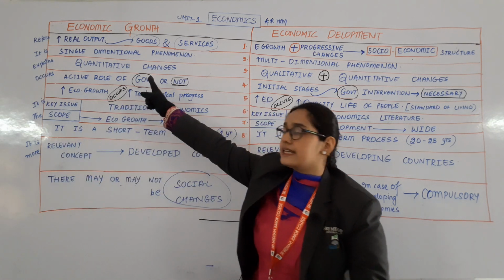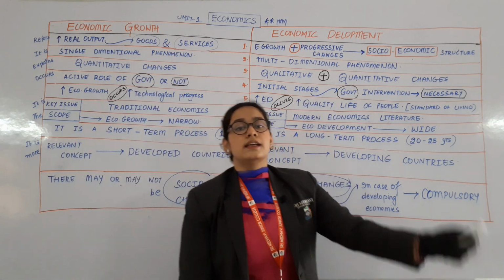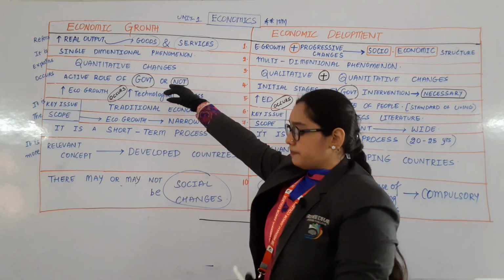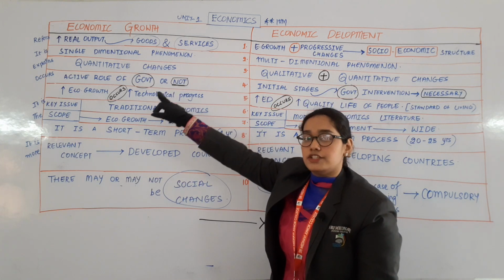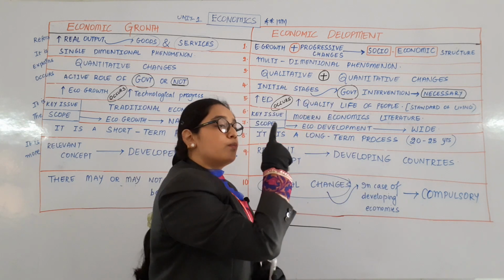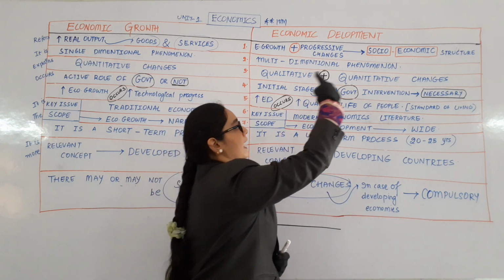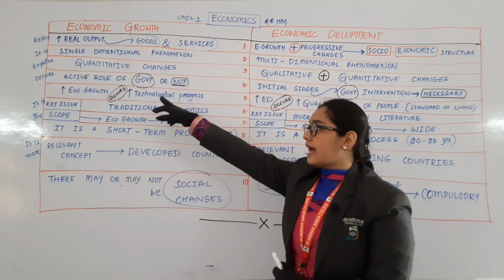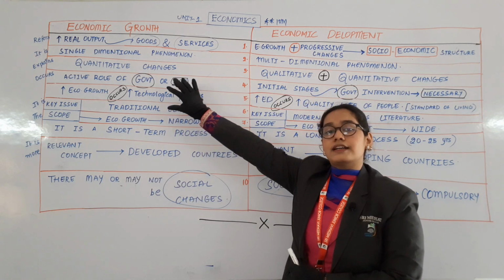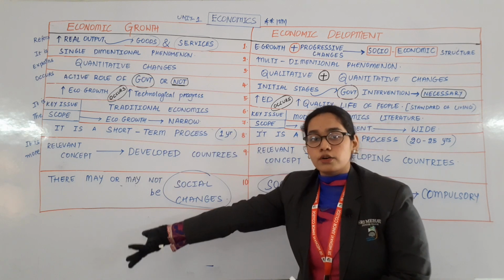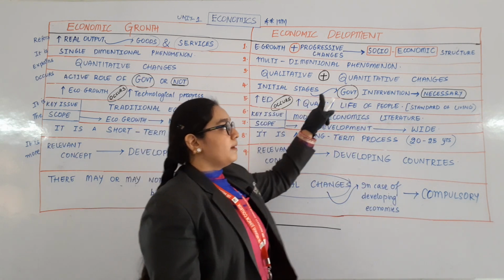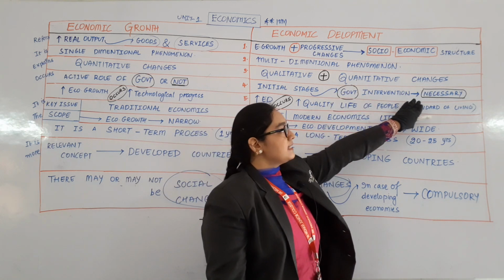Growth is a single dimensional phenomenon, development is a multi-dimensional phenomenon. Growth explains quantitative changes, development explains both qualitative and quantitative changes. It occurs through the active role of government or not. Here, in the initial stages, government intervention is necessary.